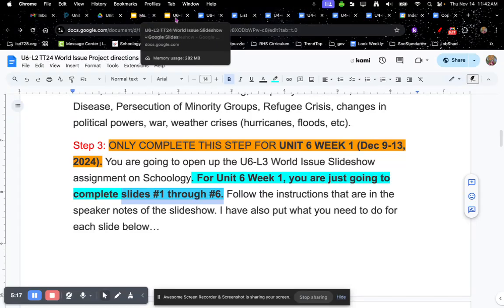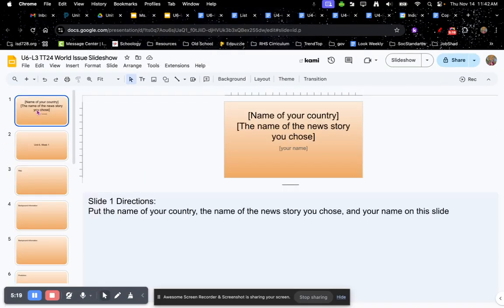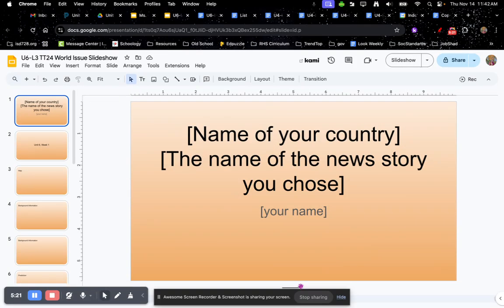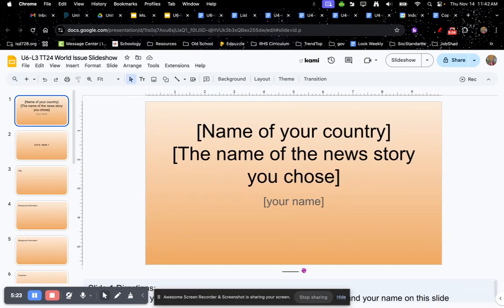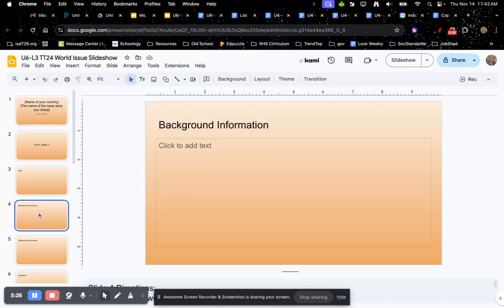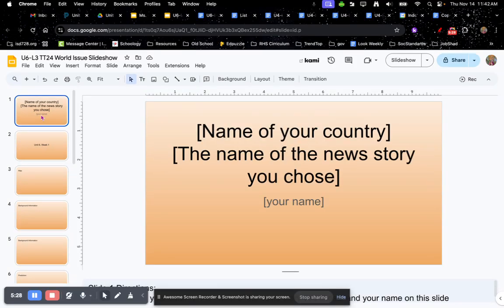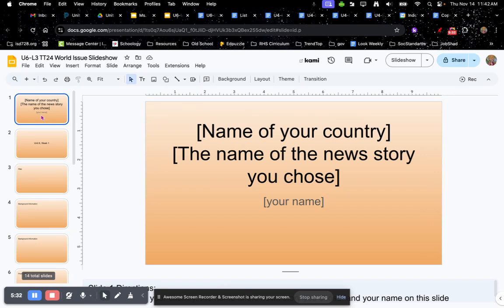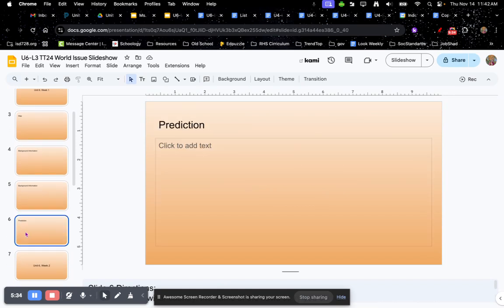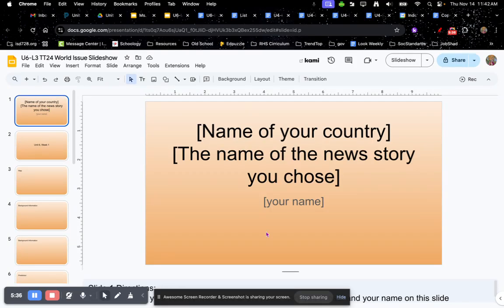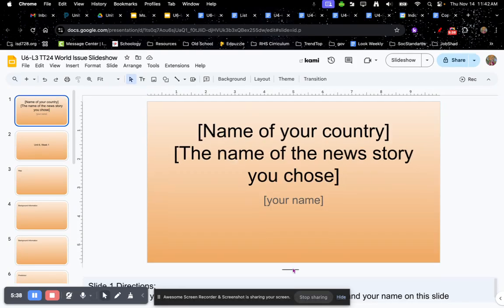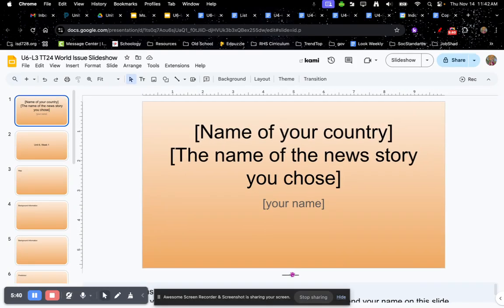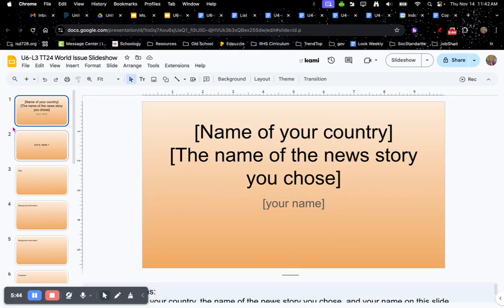So let's take a look at that slideshow. You all are going to get access to the slideshow right here. It's nice and orange. And you will see that on each slide, there are different things that you need to do. So for Unit 6, Week 1, you only need to do slides number 1 through 6. For slide number 1, you are going to say the name of your country, the name of your news story that you chose, and also your name.